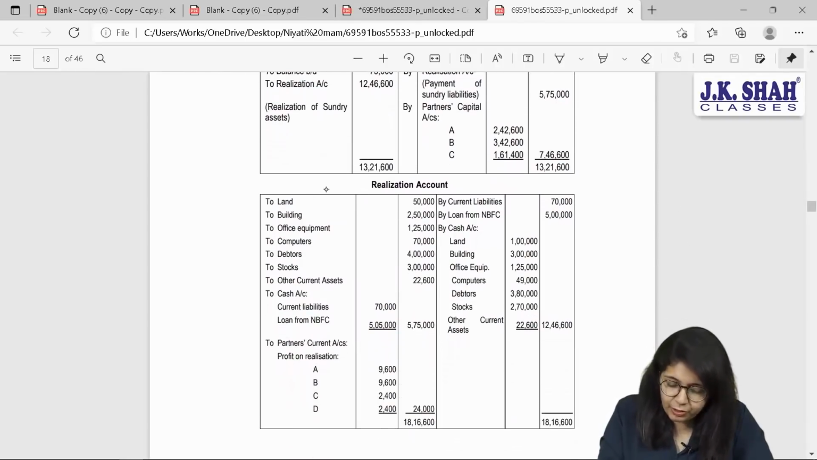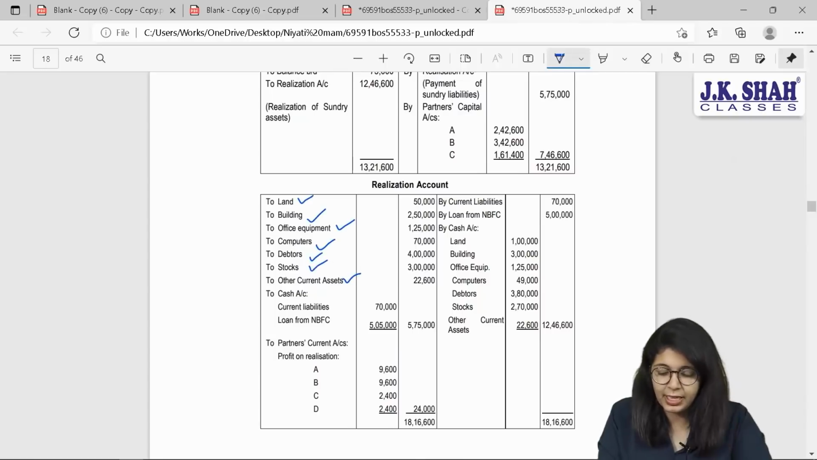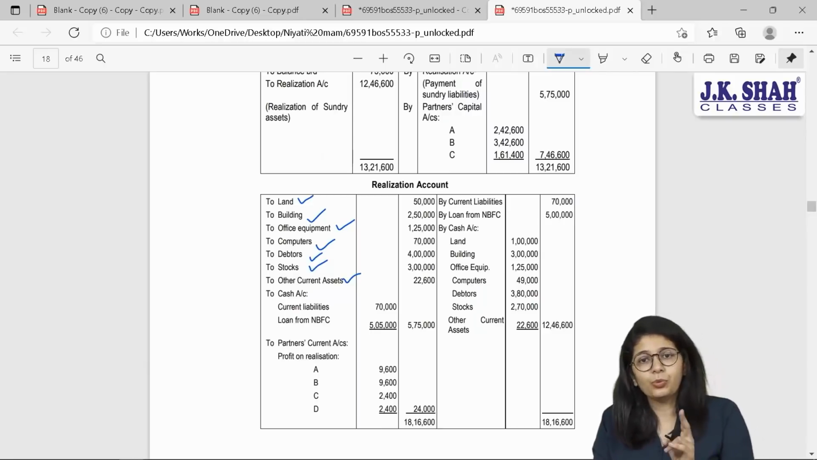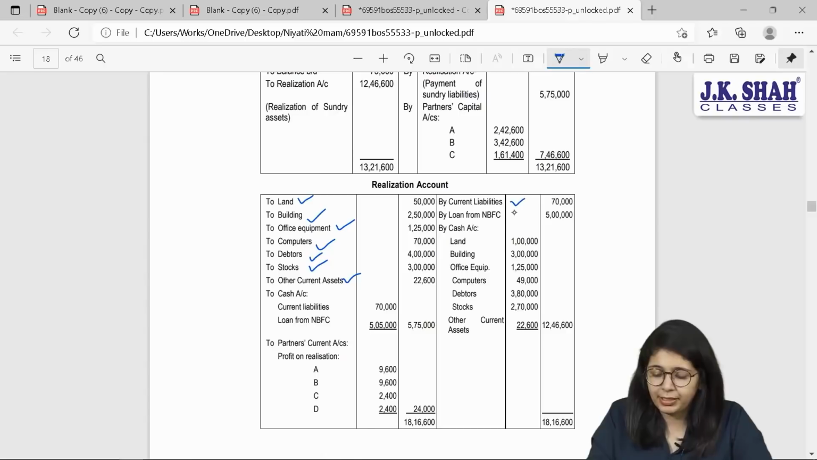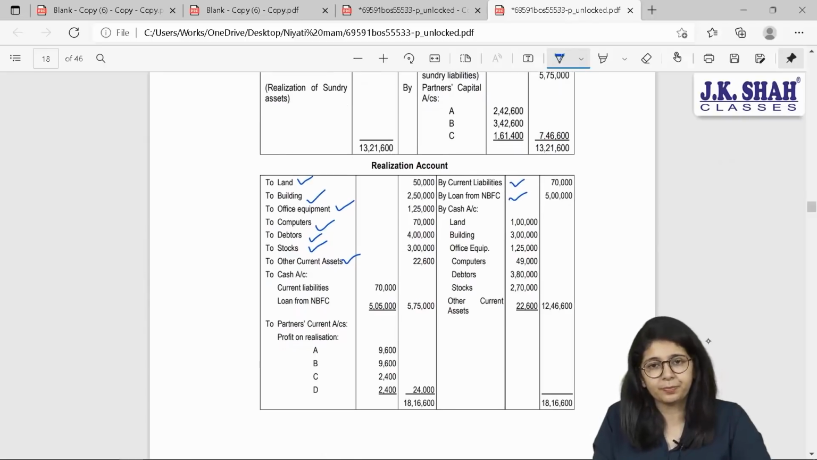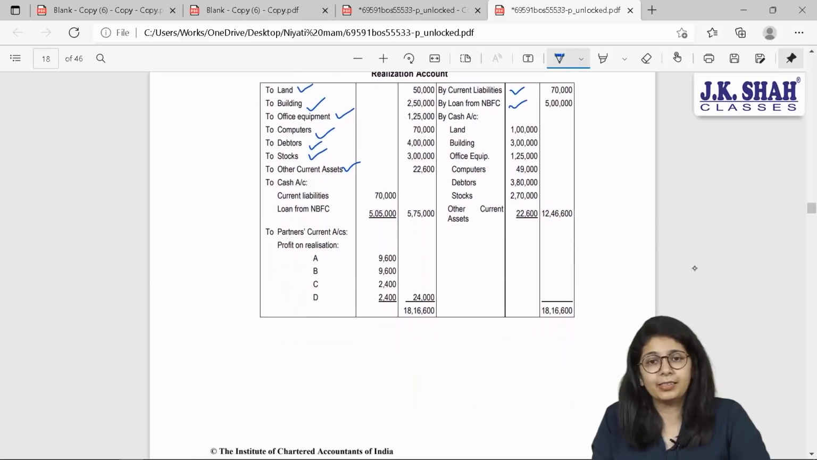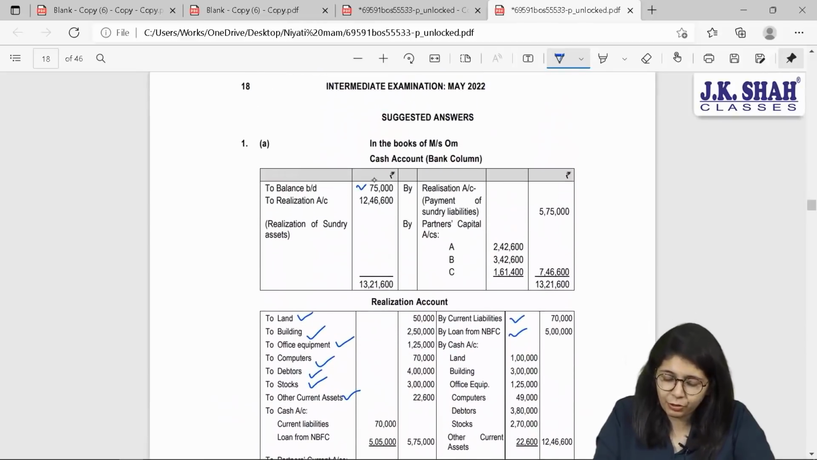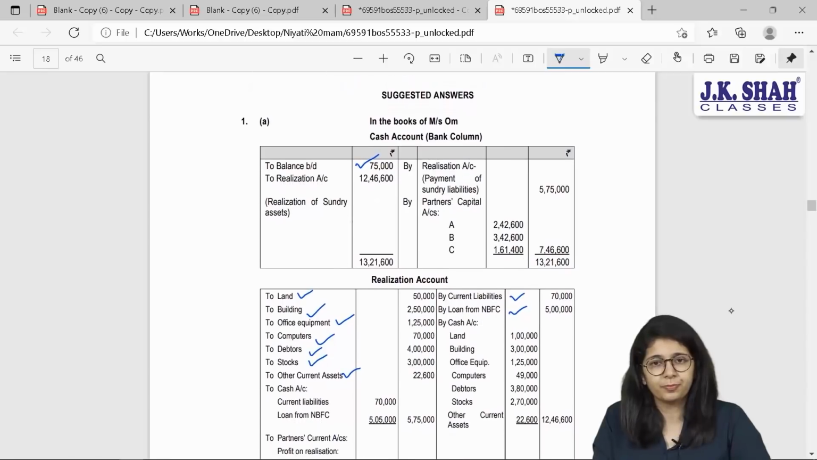I have transferred all my sundry assets, land, building, office equipment, computer, data, stock and other current assets to realization account on the debit side. Your outside liabilities are current liabilities and loan from NBFC. What other balances do you have? You had your cash balance. So cash opening balance is given over here, 75,000.